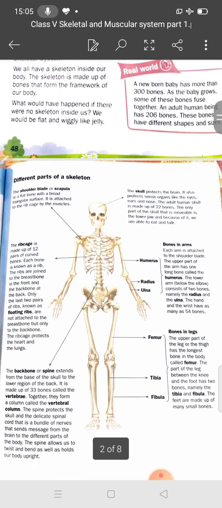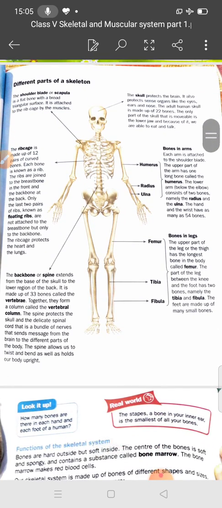In the next lecture we will discuss the different parts of the skeleton. They have different parts: shoulder blade, shoulder. This is the shoulder blade. Skull also. There is the rib cage, femur, tibia, fibula, backbone and vertebral column also. You can see the shoulder also. Your shoulder can move in all directions, and you can see the skull also. So in the next lecture we will discuss again the different parts of the skeleton. Okay students, take care. Bye.